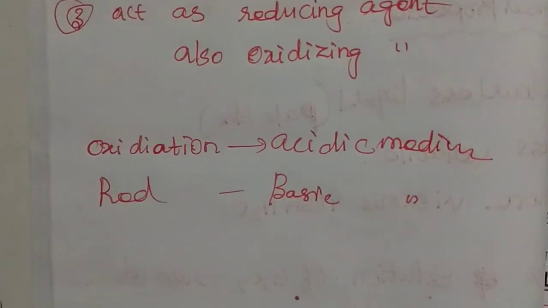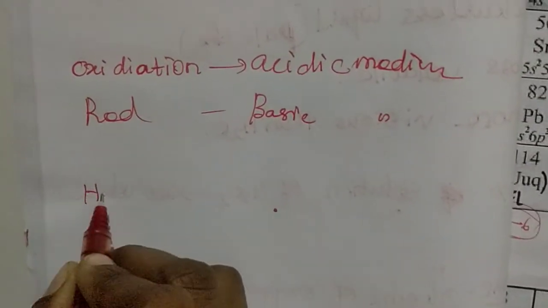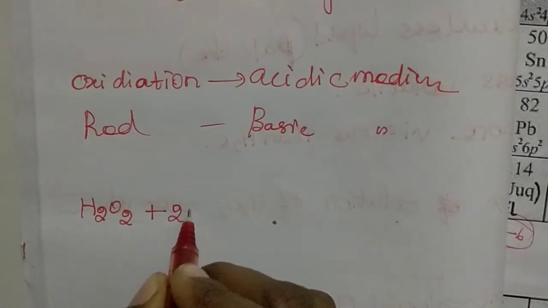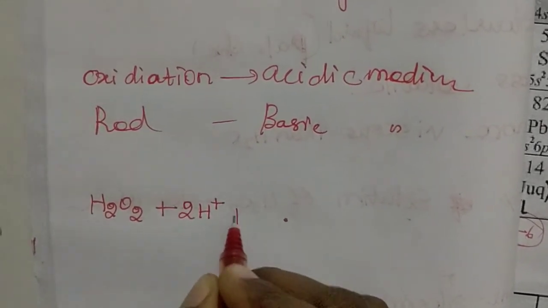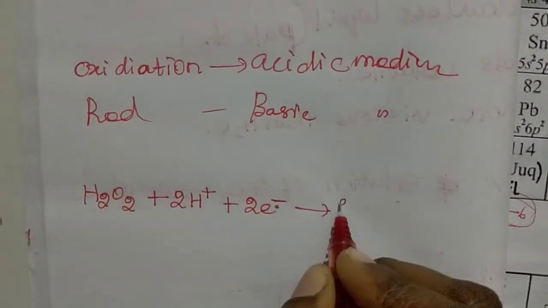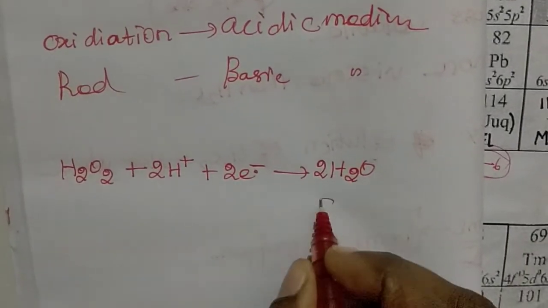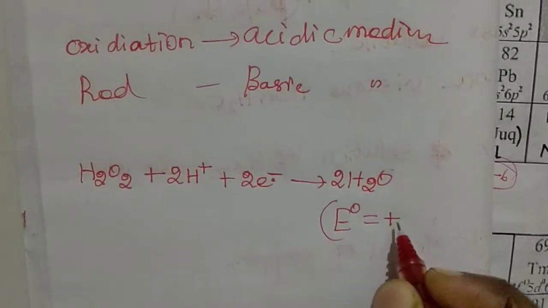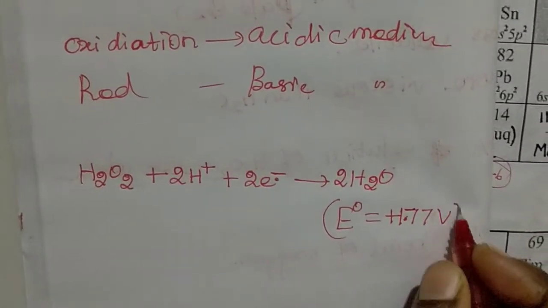For the acidic reaction, H2O2 added with 2H+ ions and the addition of 2 electrons results in 2H2O. The potential of this reaction is +1.77 volt.